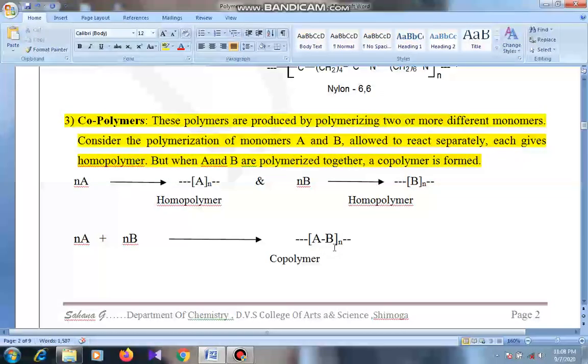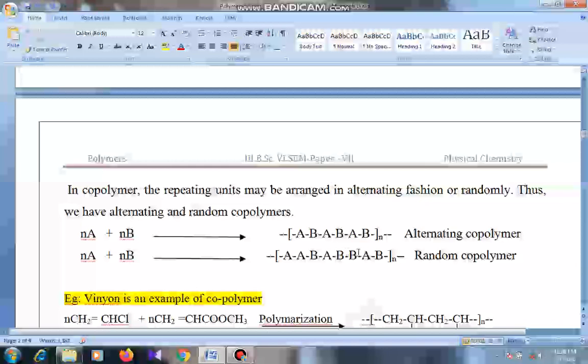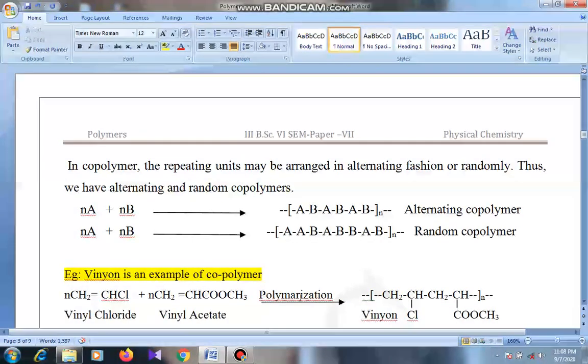Here the monomeric units are alternatively arranged, AB like this, then it is an alternating copolymer. If they are randomly arranged, then it is a random copolymer. Example for this copolymer is Vinyon. This is the preparation of Vinyon from vinyl chloride and vinyl acetate. Vinyl chloride and vinyl acetate undergo polymerization in order to form Vinyon.